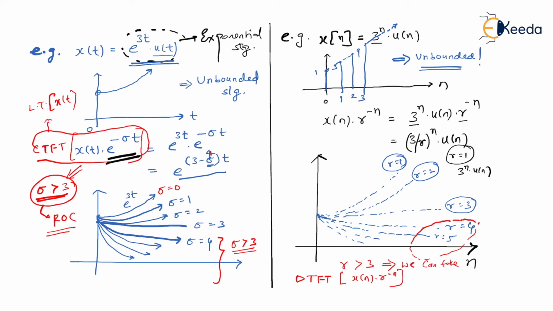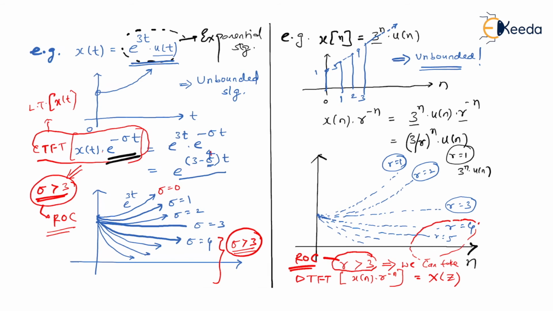And you know that the discrete time Fourier transform of x of n multiplied by r to the power minus n is nothing but X of z. Am I right? Therefore, r greater than 3 is considered to be the ROC. Like we had sigma greater than 3 as the ROC for the Laplace transform X of s, in discrete time r greater than 3 can be considered as the ROC